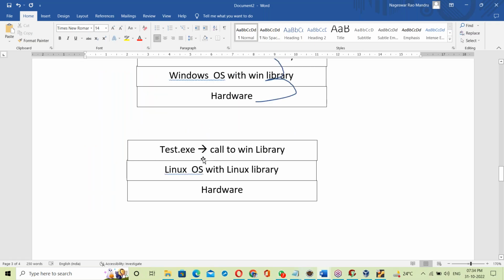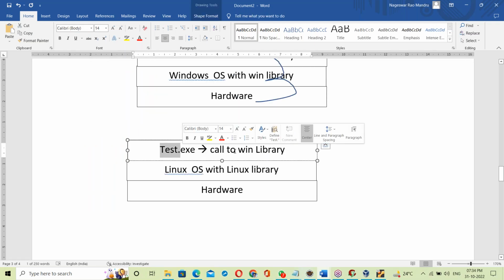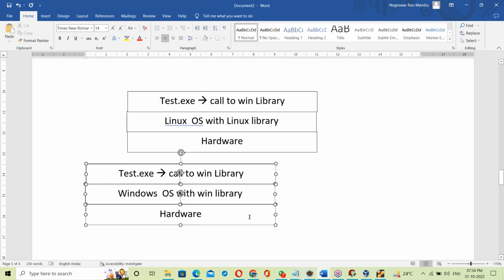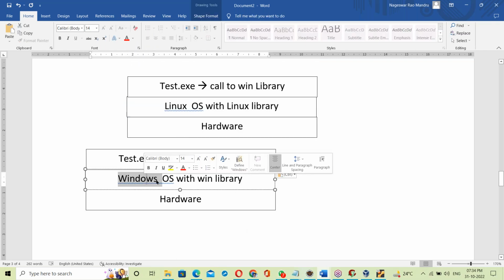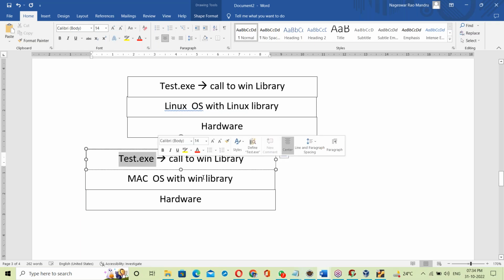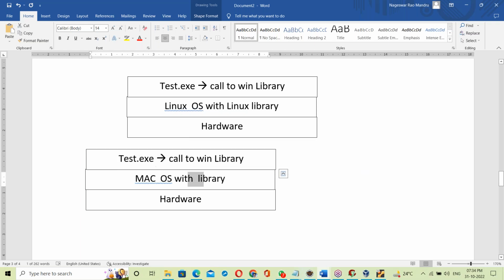Since test.exe is already linked with the Windows base library, it will try to call the Windows base library, but here it is not available. That library is not matching, so simply it fails. Let us take one more platform, macOS. Suppose the same exe file is run on macOS with the Mac library. Now what happens?